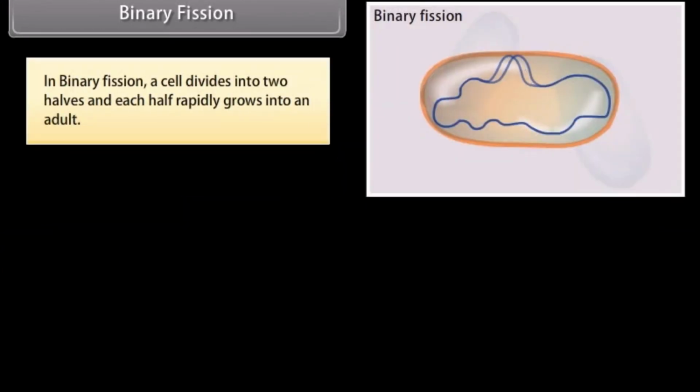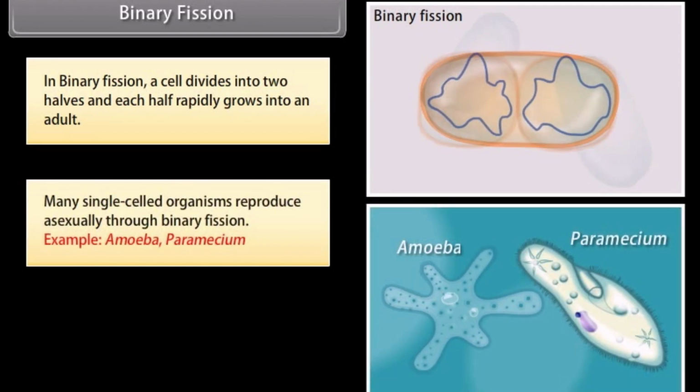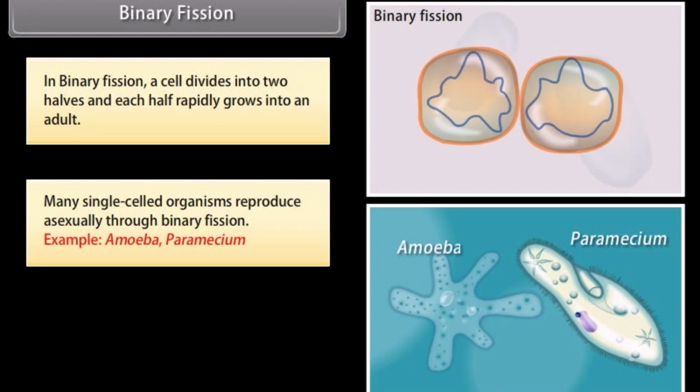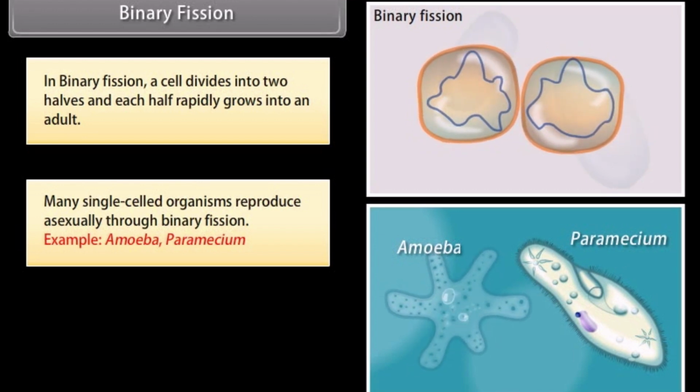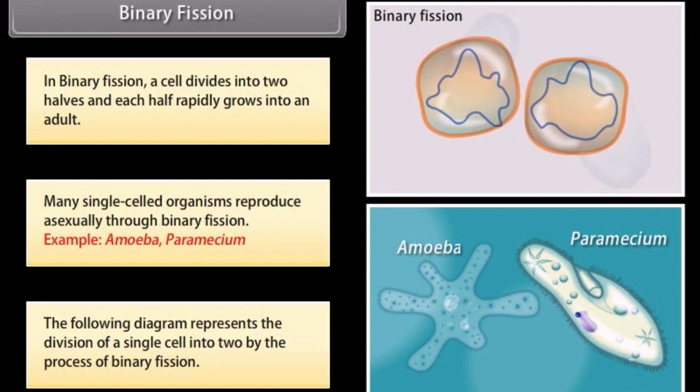Binary fission. In binary fission, a cell divides into two halves, and each half rapidly grows into an adult. Many single-celled organisms reproduce asexually through binary fission. Example: Amoeba, Paramecium. The following diagram represents the division of a single cell into two by the process of binary fission.